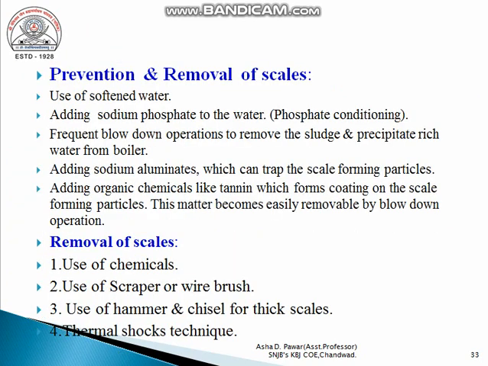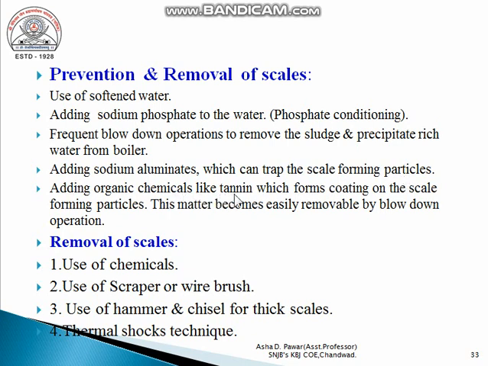Then, removal and prevention of scale. To completely prevent scale formation in the boiler, along with using well softened water, we add sodium phosphate to the water, that is, phosphate conditioning for water softening. Frequently use blow down operation to remove the sludge and precipitate rich water from the boiler. Adding sodium aluminate, which can trap the scale forming particles.